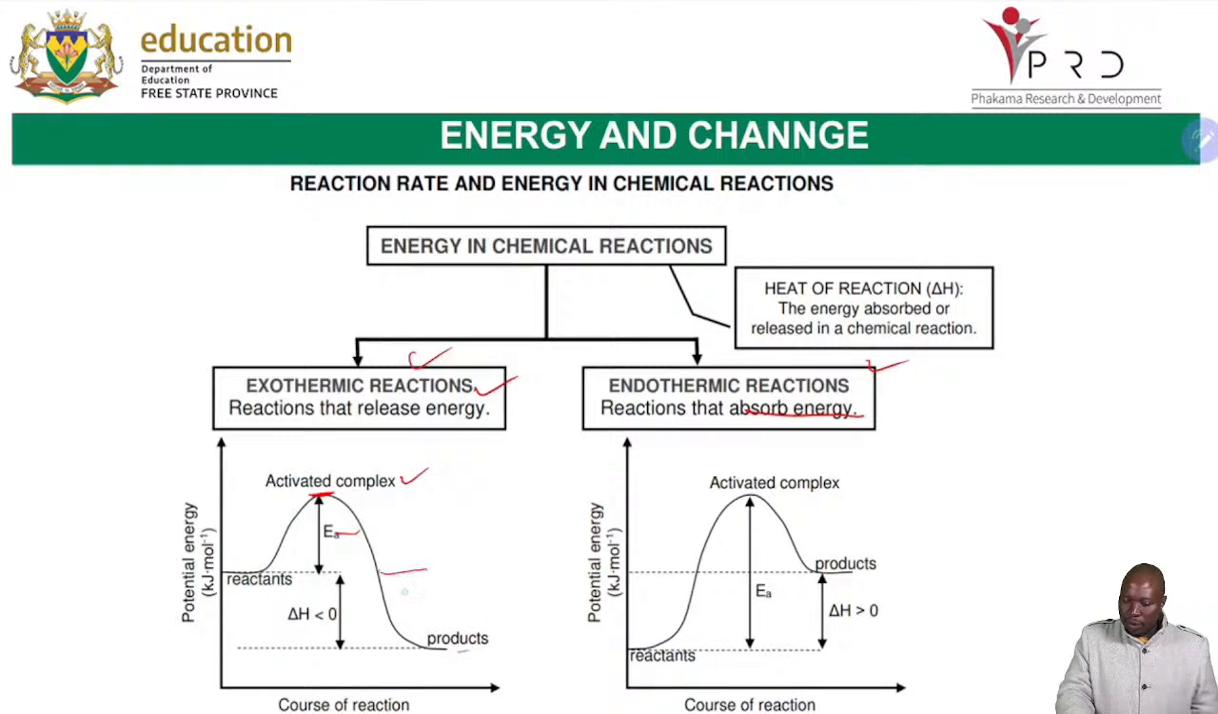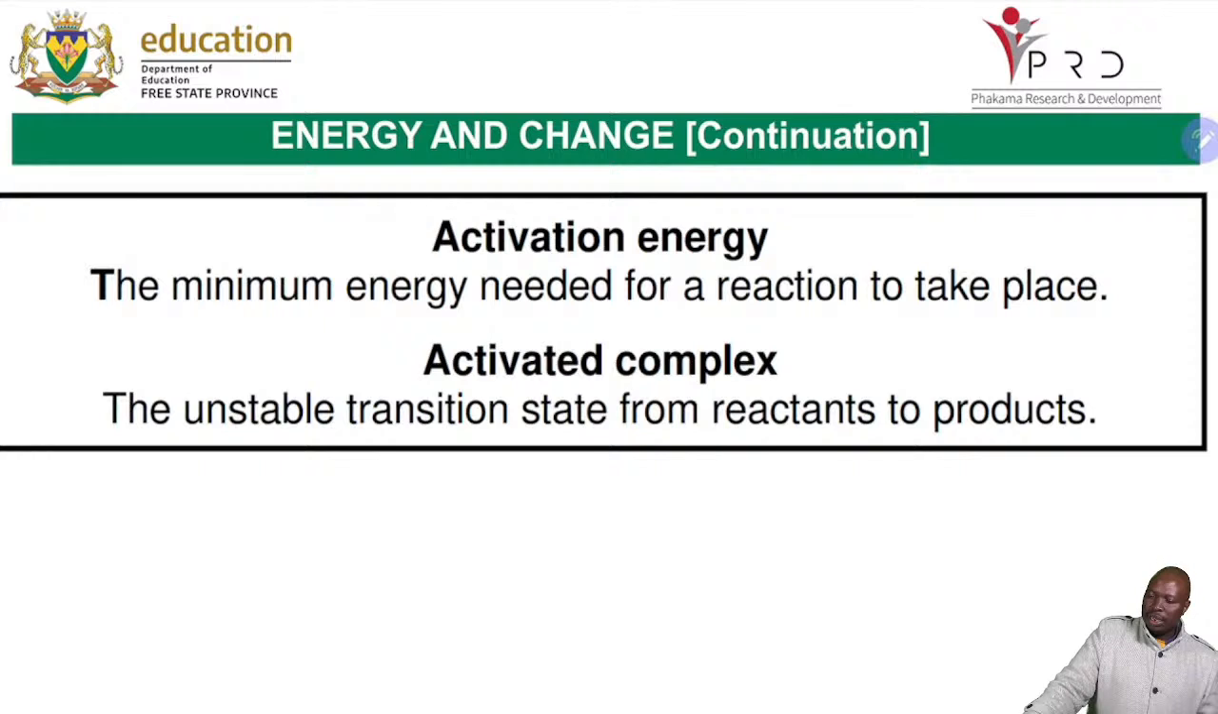When that happens, either energy will be lost. When energy is lost, it means the energy of the reactants is greater than the energy of the products. Delta H is less than 0. When energy has been absorbed, delta H is greater than 0. So you got to know that. When you move to question 6, you will look at the forward reaction and the reverse reaction, so we must have activation energy of the forward reaction and activation energy of the reverse reaction.